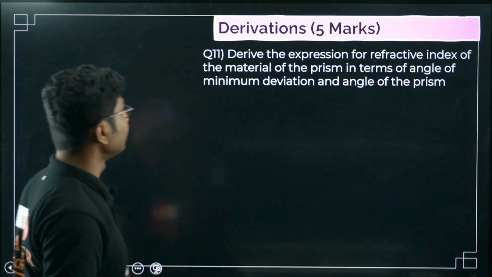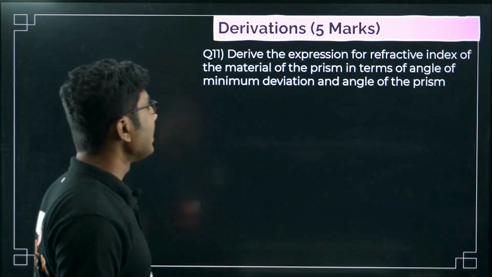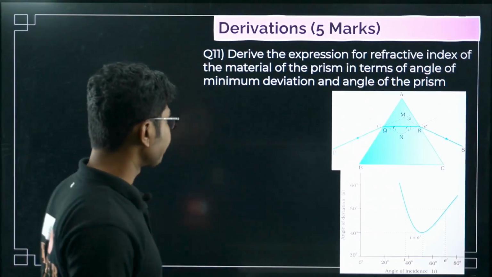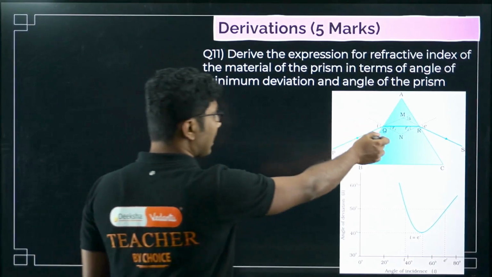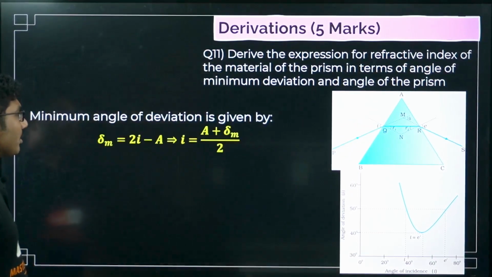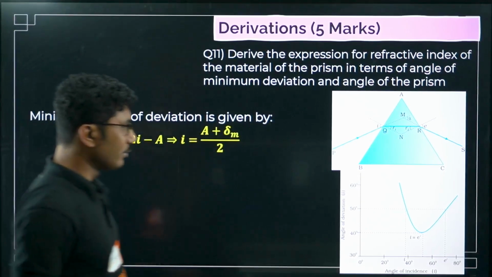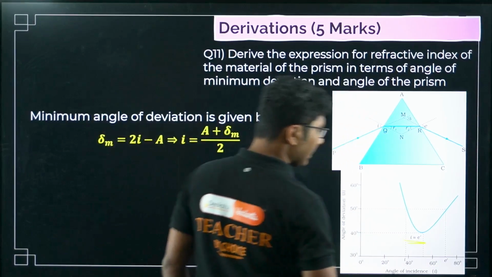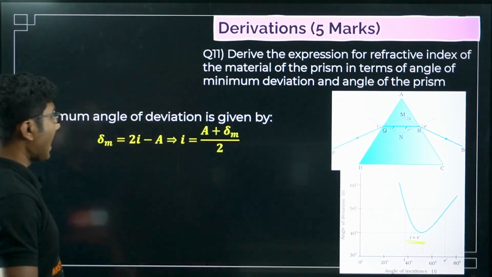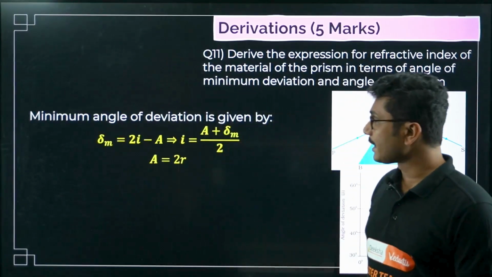Next question. Derive the expression for refractive index of the material of the prism in terms of angle of minimum deviation and angle of the prism. So this is the diagram you have to draw. Then you have to use this formula that minimum deviation is given when I1 equals I2, or this formula that is written in the graph itself, so you can use that. And every detail given here, the exact detail you have to do.